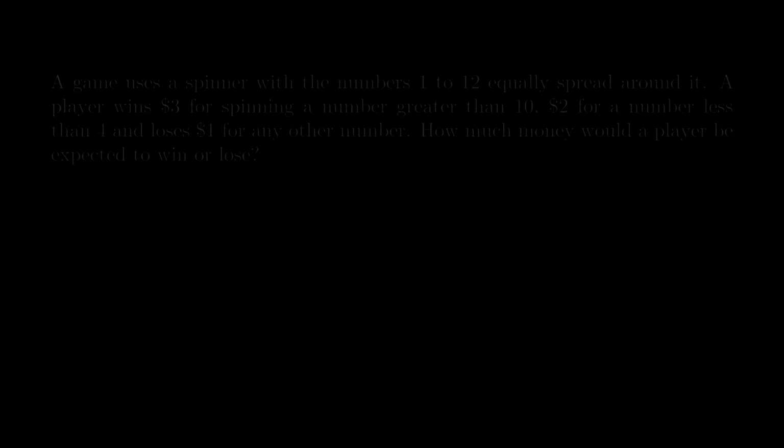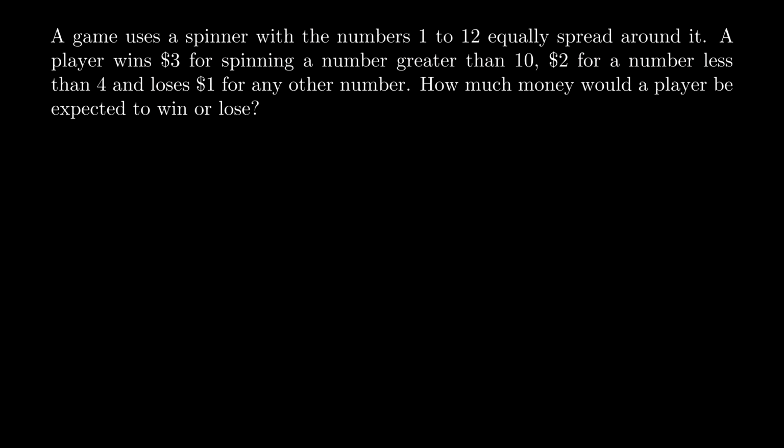Okay, it says a game uses a spinner with numbers 1 to 12 equally spread around it, and you win $3 for spinning a number bigger than 10, $2 for something less than 4, and you actually lose $1 for any other number. That's bad. And it's asking for how much money you're expecting to win or lose per game. So notice there's actually possibilities for losing money now, and of course we use negative numbers to represent that.